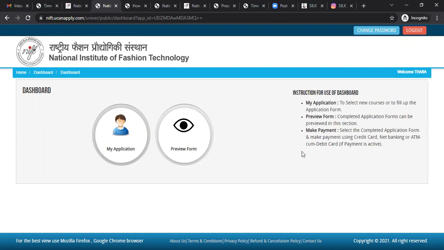On the right hand side, you can see certain instructions for use of the dashboard. My application, which is this, is to select new courses or to fill up the application form. Preview form, completed application forms can be previewed in this section. Make payment, select the completed application form and make payment using credit card, net banking or ATM cum debit card. So right now my application is pending, so I'll click on my application.